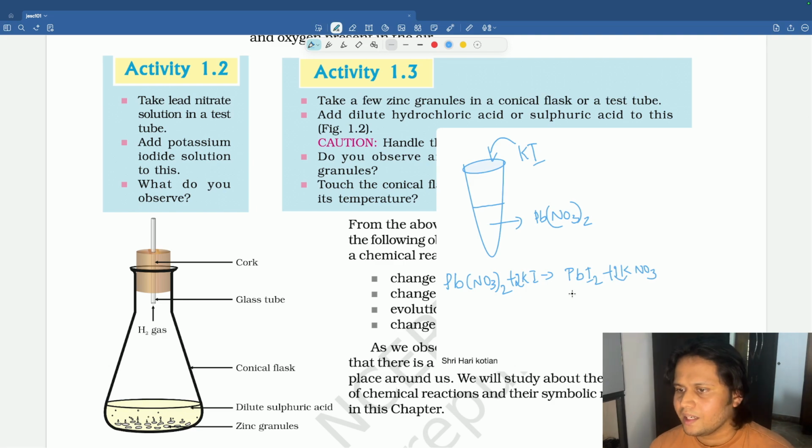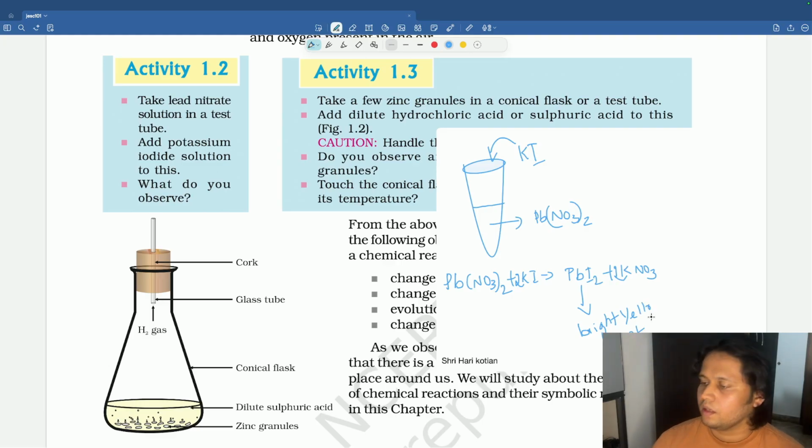In this reaction, what do you observe? The lead iodide formed is a bright yellow precipitate. So a bright yellow precipitate will be formed. This is our observation.